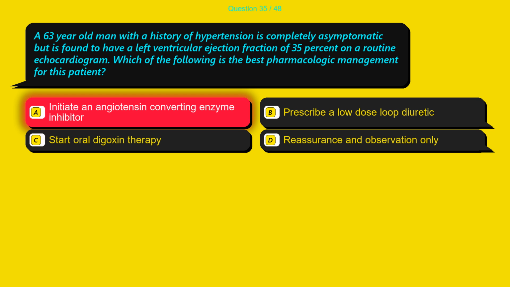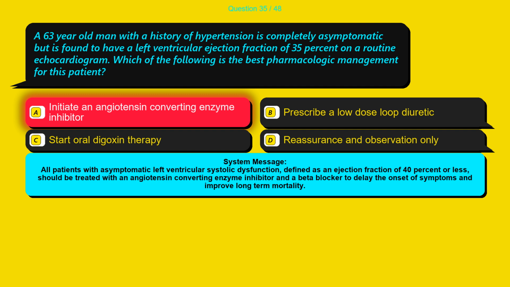The correct answer is option A, initiate an angiotensin-converting enzyme inhibitor. All patients with asymptomatic left ventricular systolic dysfunction, defined as an ejection fraction of 40% or less, should be treated with an angiotensin-converting enzyme inhibitor and a beta blocker to delay the onset of symptoms and improve long-term mortality.